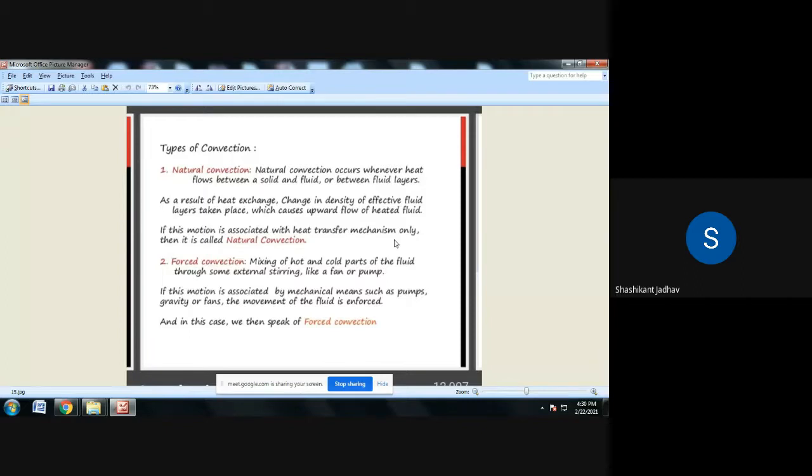Convection is possible in the fluid. If two fluid layers are there, then convection is possible. If there is a solid and a liquid layer, there is a possibility of convection, because heat is transferred from the solid surface towards the liquid.